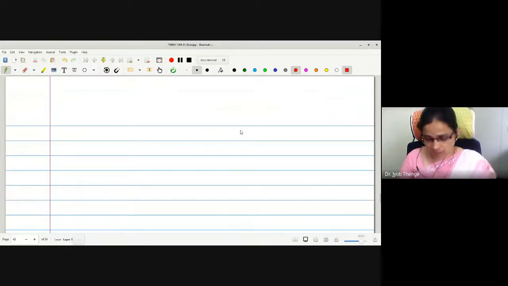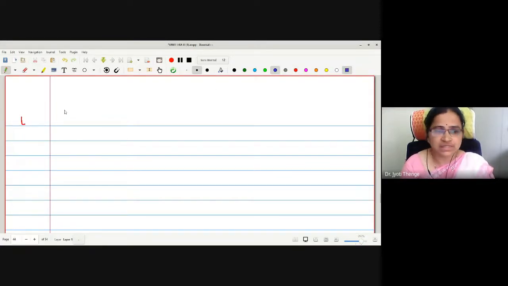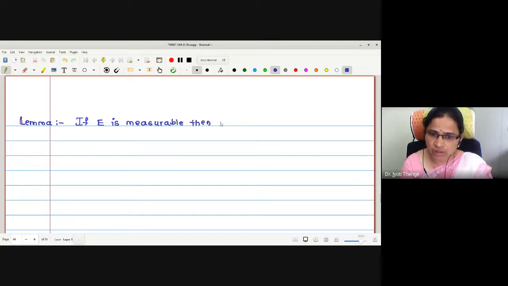First we will go for a lemma and then we will go for the example. What does the lemma say? The lemma says that if the set E is measurable, then E complement is also measurable.